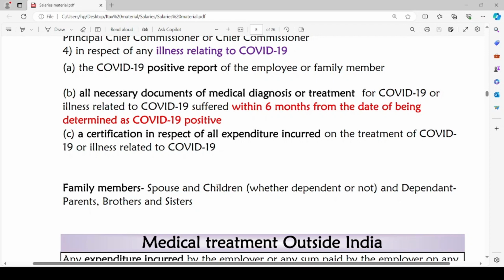A certification in respect of all expenditure incurred on the treatment of COVID-19 or illness related to COVID-19 should be produced. First, COVID-19 positive report, then comes the medical diagnosis or treatment, all the documents relating to the medical diagnosis or treatment, then comes certification in respect of expenditure incurred for the treatment of illness related to COVID-19 or COVID-19.